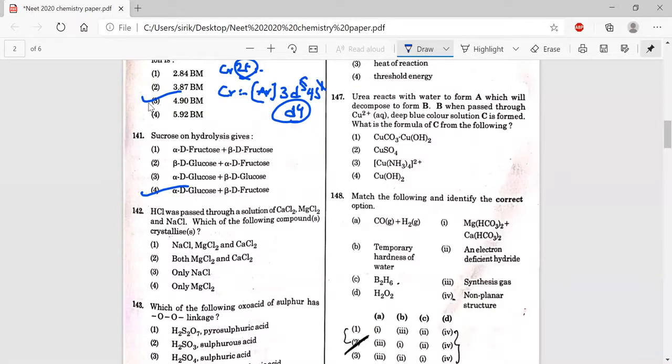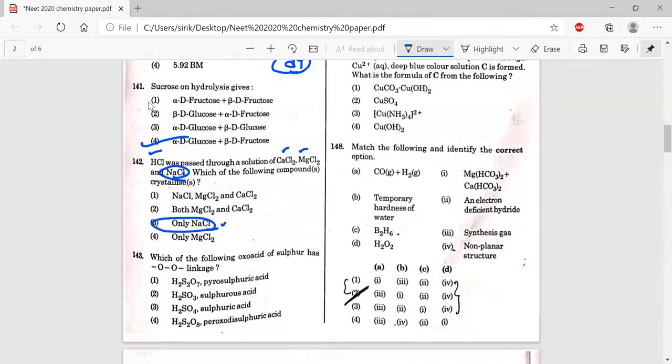HCl was passed through a solution of CaCl2. When HCl is passed, NaCl can precipitate out, but why not CaCl2 and MgCl2? I'm not very clear with this option. If you pass it for a long time, this also can be precipitated out due to common ion effect. Once I confirm this answer, I'll pin it for you.